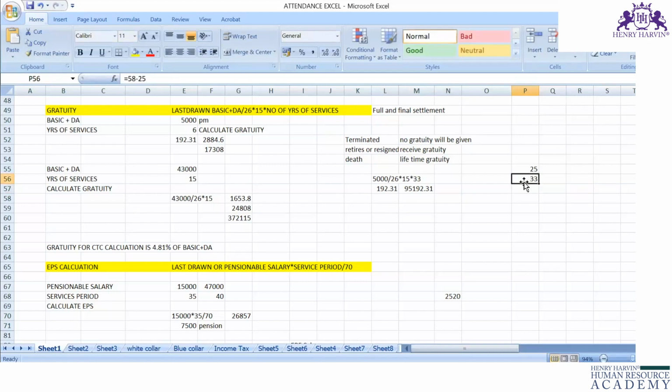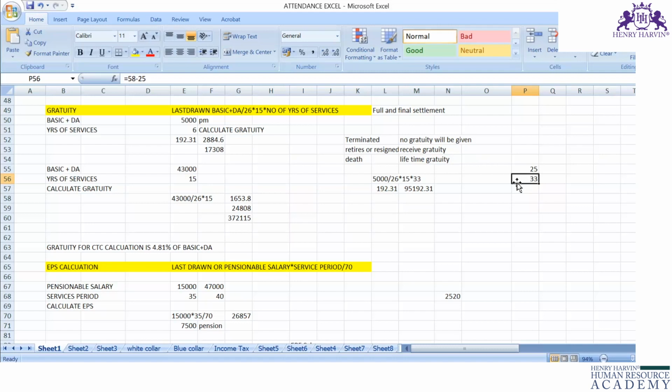So the service is 33. Instead of the employee's actual service, you have to take this 33 as the service of the employee in the organization. So you take the basic plus DA of the employee, which should be divided by 26 into 15 into the whole service of the employee.